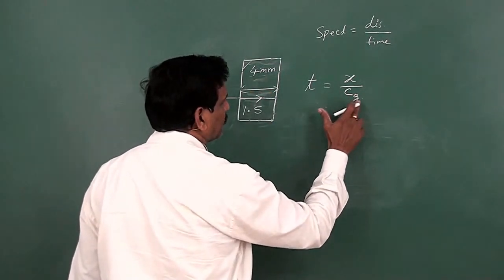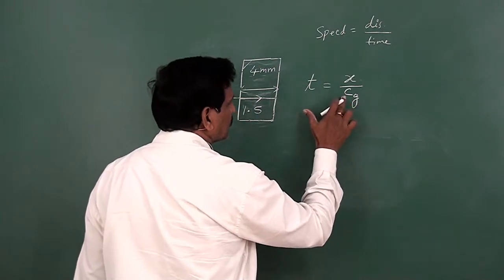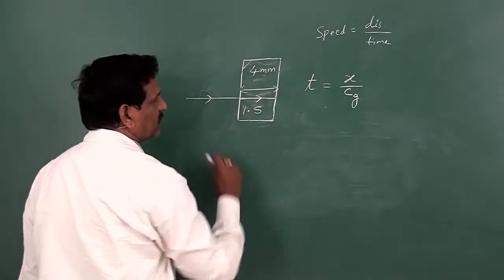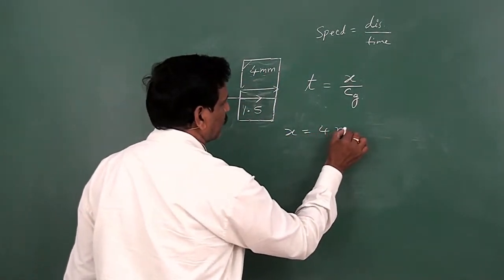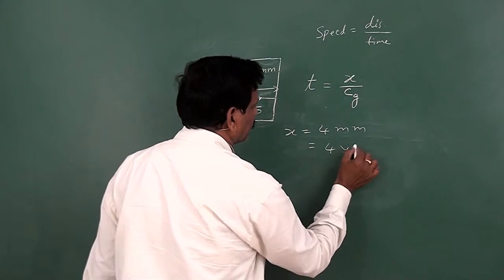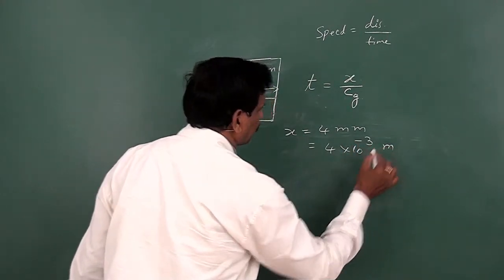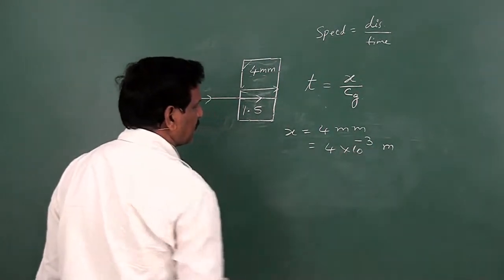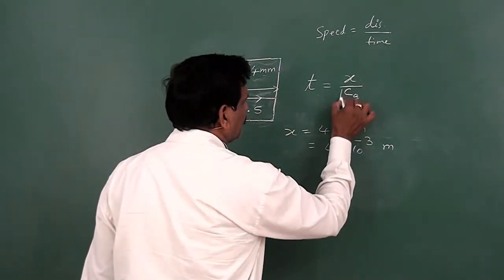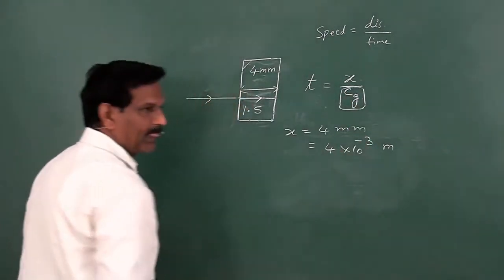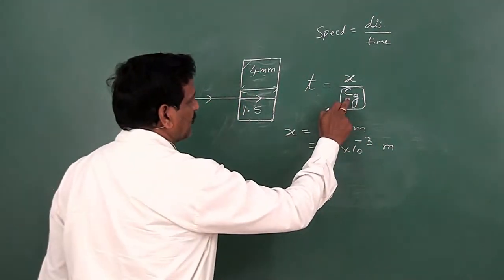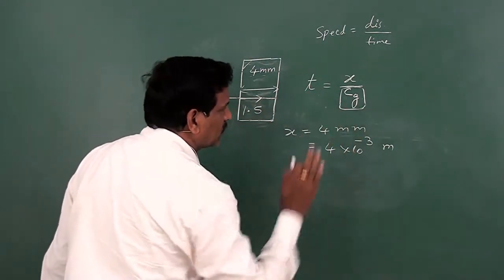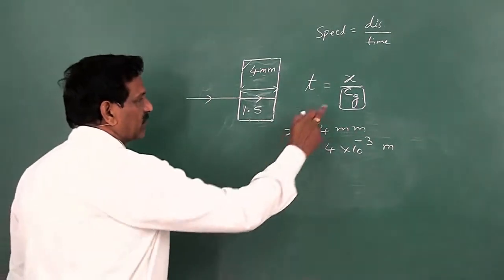So the speed of light in that window, if it is a glass medium, is Cg, the speed of light in glass. And here x is given as 4 millimeter, that is 4 into 10 power minus 3 meter. This millimeter should be converted into meter. Now we have to find the speed of light in the glass medium. If you know the speed of light in the glass medium, then you can calculate the time taken for the light ray to pass through the window. But it is not given directly.